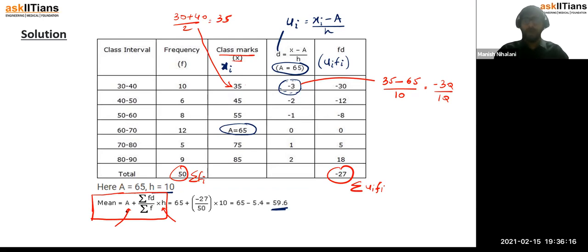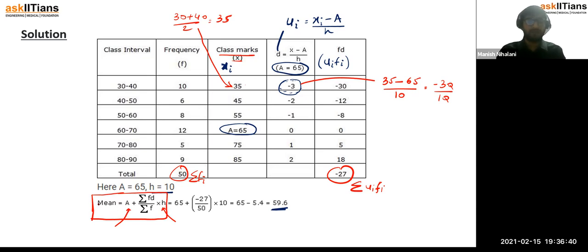So first, if you analyze direct method mein, we were directly using summation fi xi upon summation fi, ठीक है? The second method, that is the assumed mean method, we said क्योंकि हम assume करके subtract कर रहे हैं ना, eventually हमें वो assumed mean formula में add करना पड़ेगा. There was no talk about h, but there was talk about a.